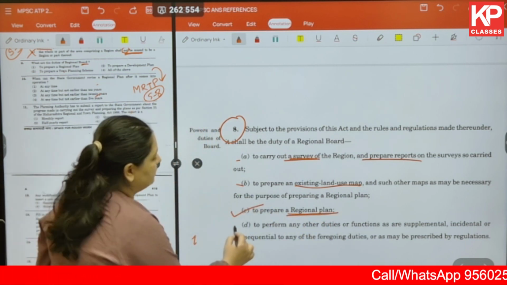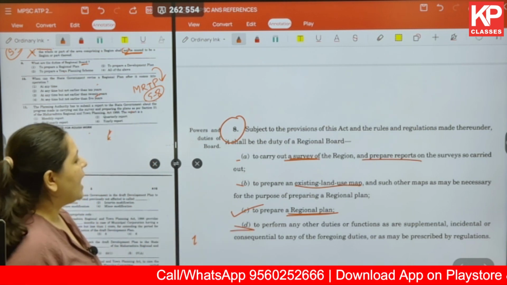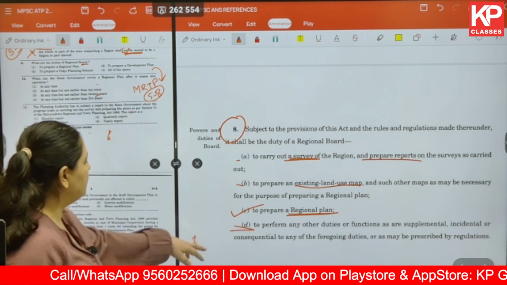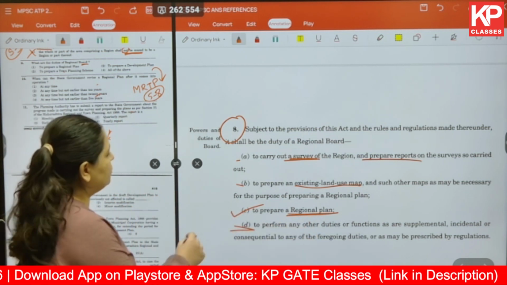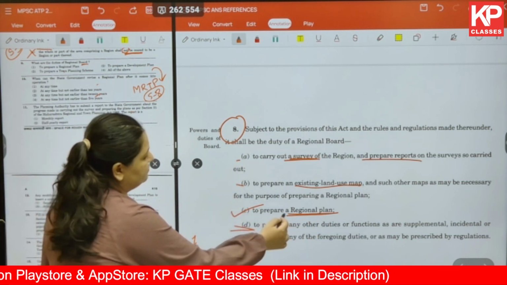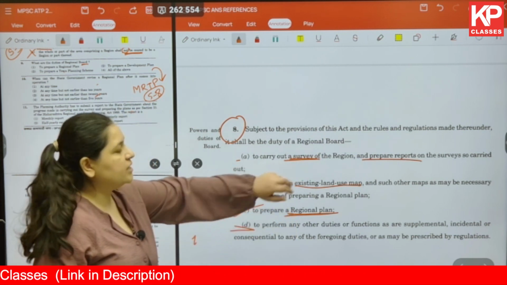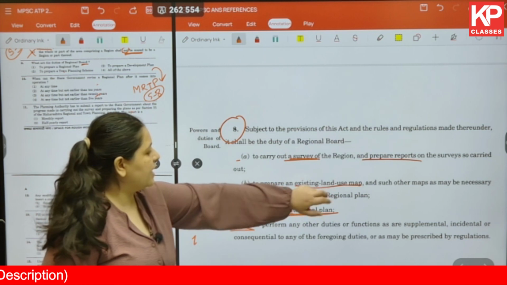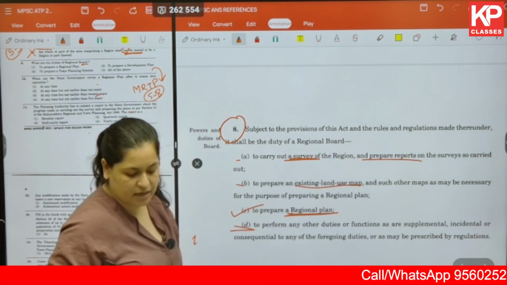And D says to perform any other duties or functions as are supplemented, incidental or consequential to any of the foregoing duties. So here in all of these cases we are talking only about the regional plan and things associated to it. For example, the existing land use map of the region, survey of the region, prepare reports of the region and so on.